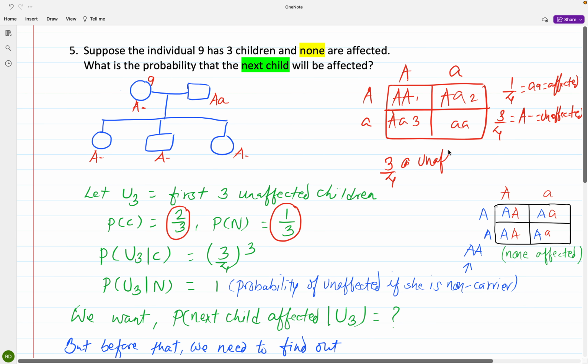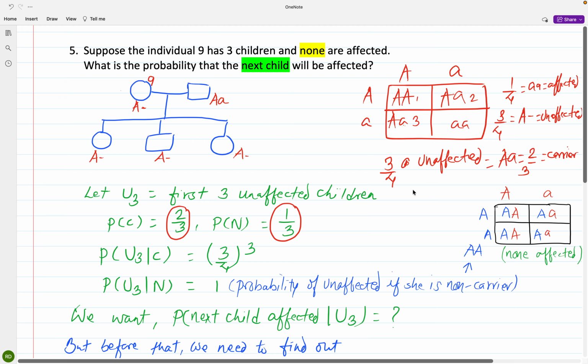So out of the 3/4 unaffected, we have 2/3 who are carriers, because they carry bad alleles.